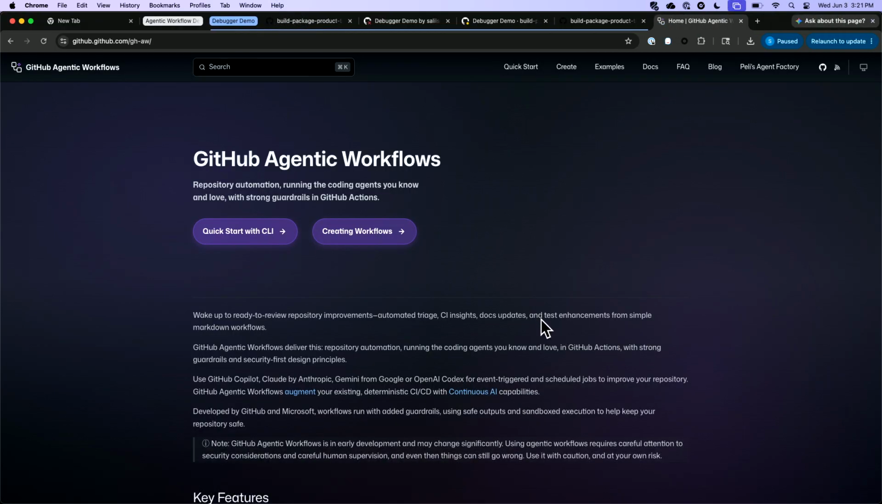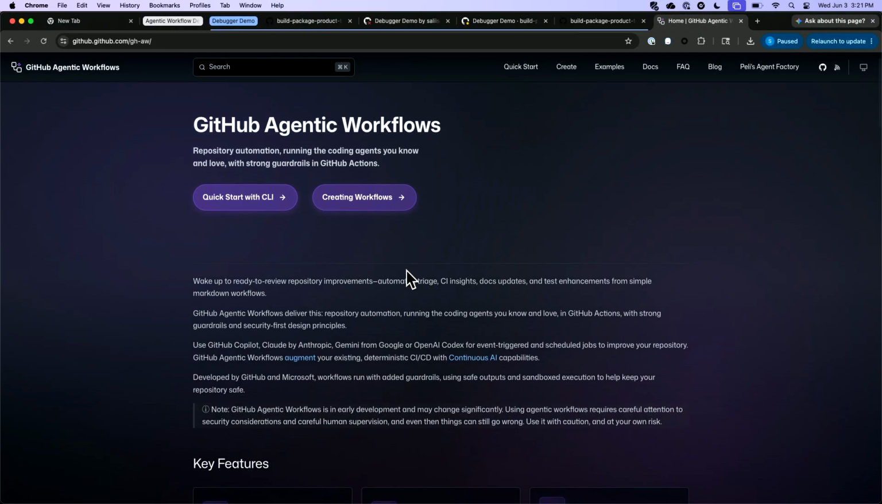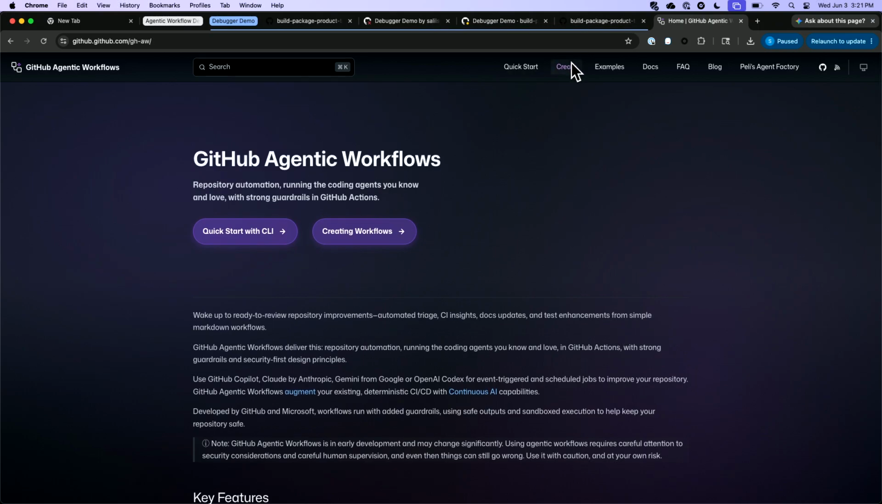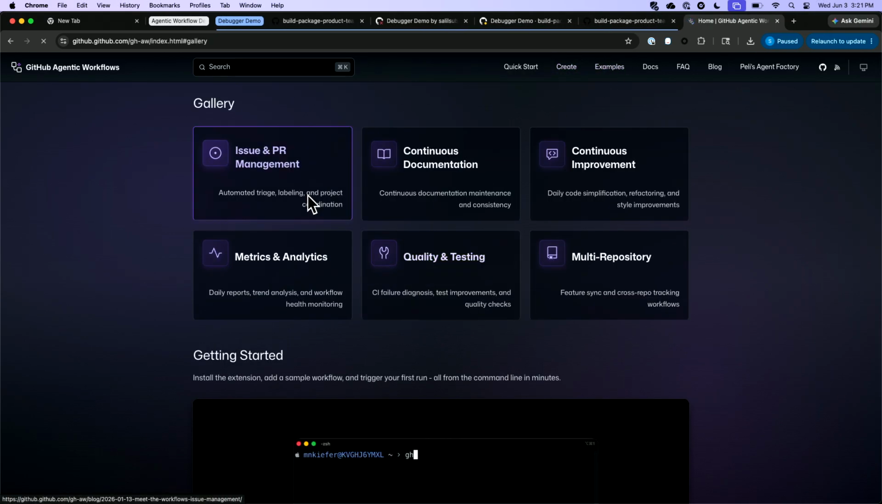And this has information about how you can quick start with the CLI, as well as being able to see lots of different examples. We showed some of those before: issue management, continuous documentation, continuous improvement. We're working on a lot of multi-repository stuff too to help you coordinate different repositories. But you can find this information there, and it will be going into public preview next week.